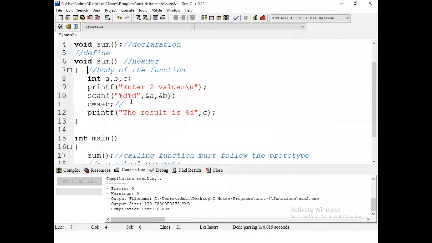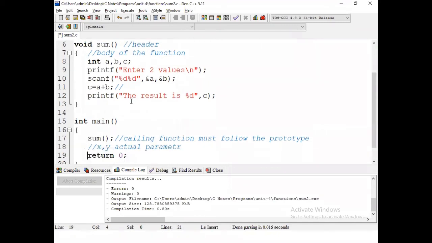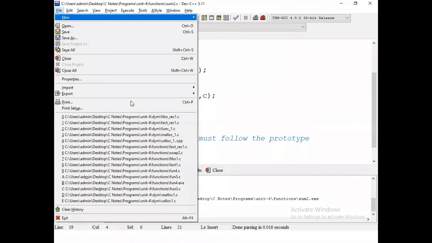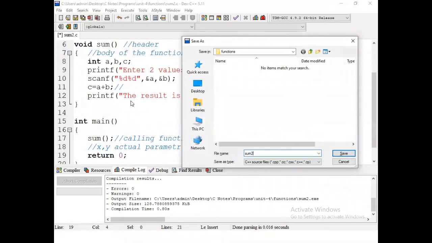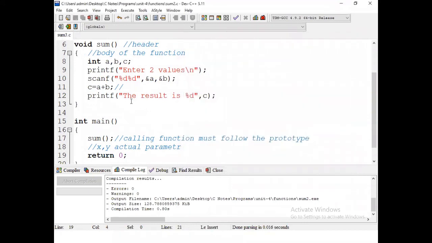In the body of the function, what is the prototype? No return type, no input parameters. So directly it calls the sum. All the instructions are executed. After completion of that execution, it comes to here. So this is the first category type model. Let us execute this method. So by using functions, we can reduce the complexity of the program.